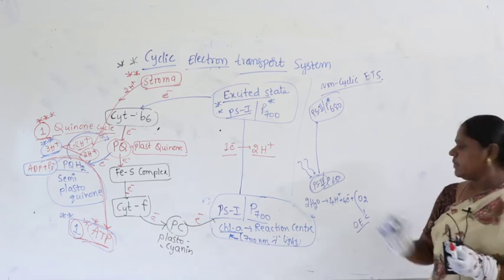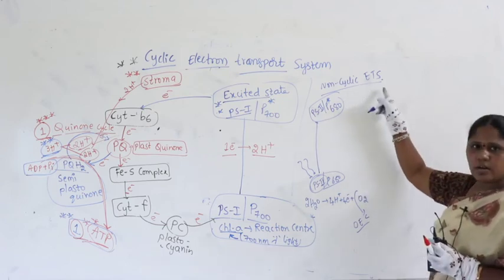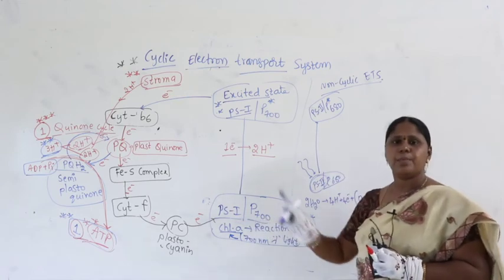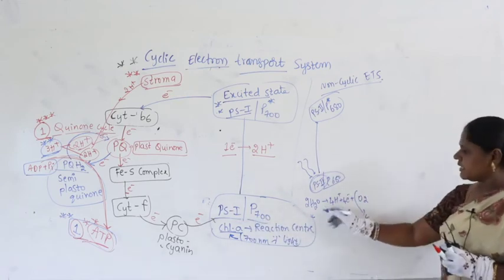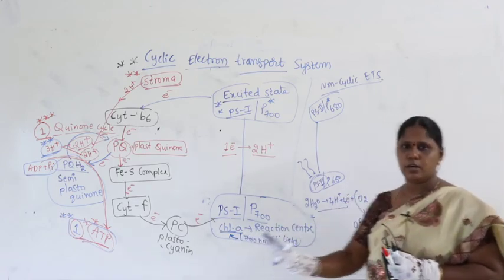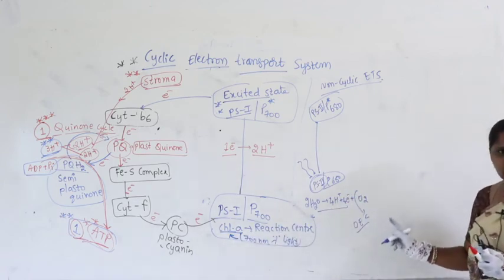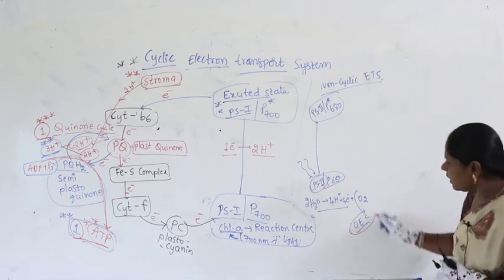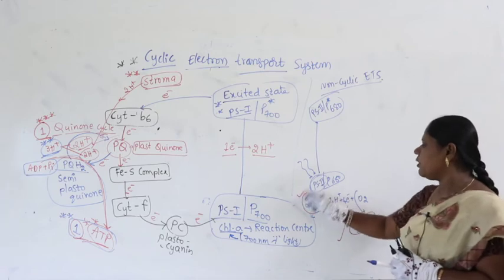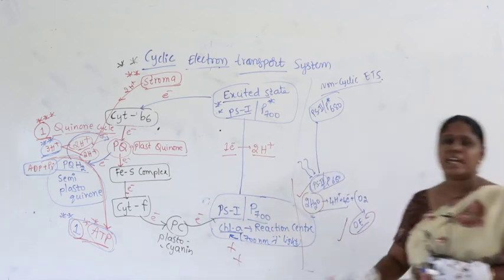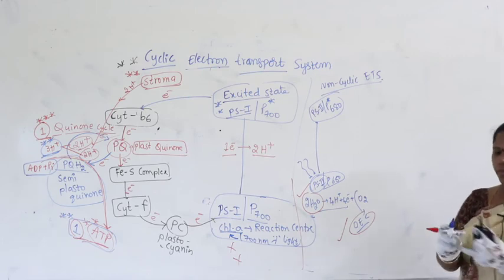The non-cyclic electron transport system starts with PS2, and cyclic starts with PS1. Here splitting of water is there, but here no splitting of water. Here oxygen is released, the oxygen evolving complex is there. Both of these occur in non-cyclic, and are absent in the cyclic electron transport system, right?